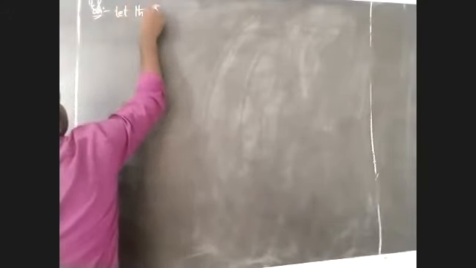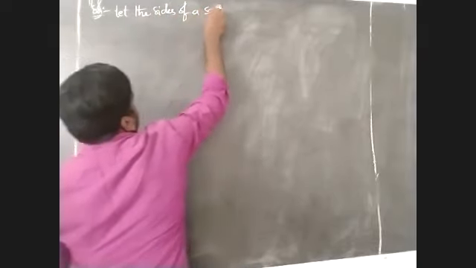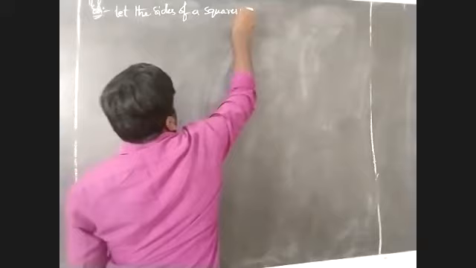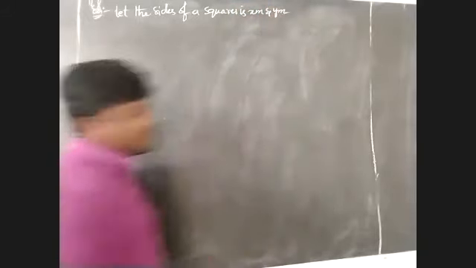If the difference of their perimeters is 24 meters, find the sides of the two squares. First, let the sides of the squares be x meters and y meters.